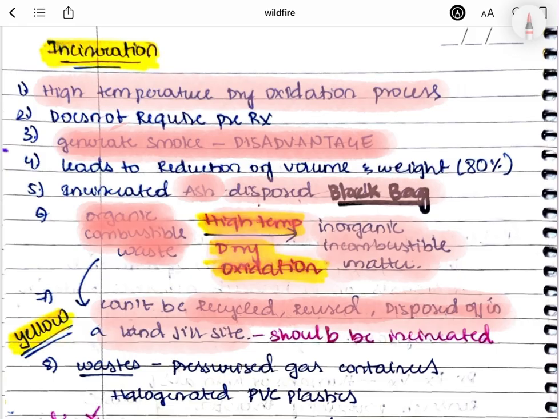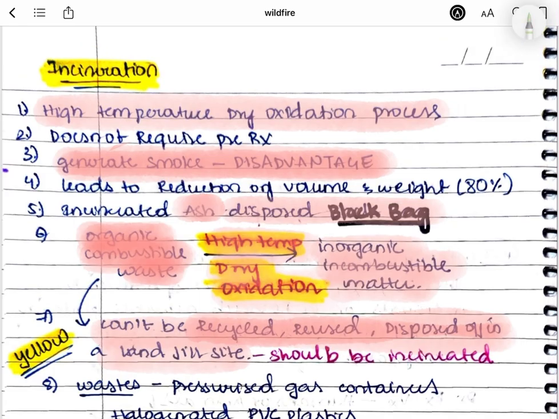We dispose of this ash in the black bag. The materials which need to be incinerated, which cannot be recycled or reused, we put in the yellow bag. Looking at other points, it does not require any pre-treatment, because obviously we are converting items which cannot be recycled, reused or disposed of, which are of no use and ultimately get converted into ash. Then there is no point of pre-treating it, so there is no requirement of pre-treatment.